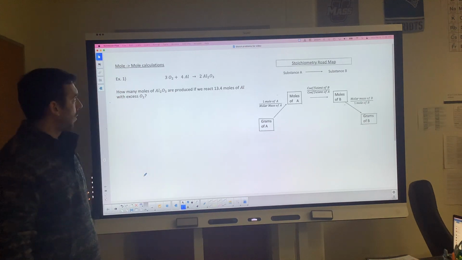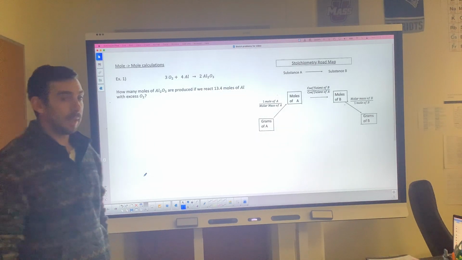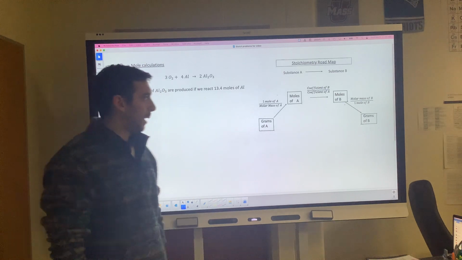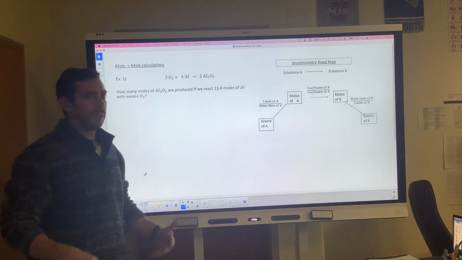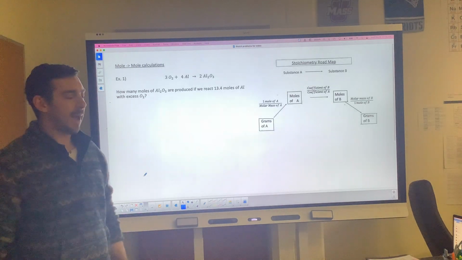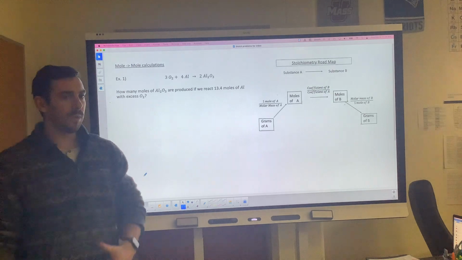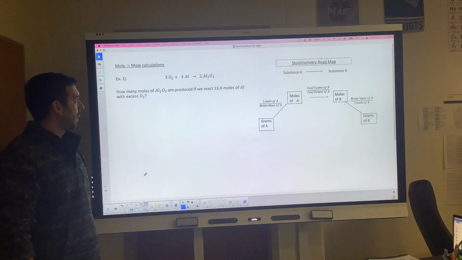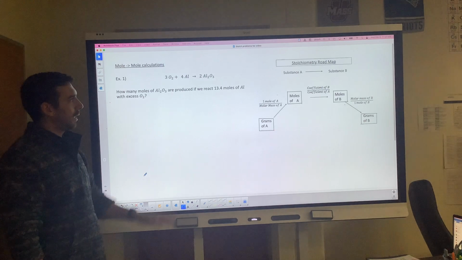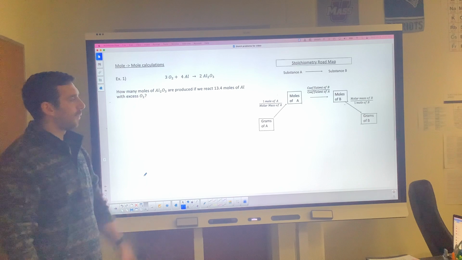The good part with stoichiometry is it's going to use a lot of the skills that we learned in the last chapter, in that mole chapter, and just do some longer conversion factors, still using dimensional analysis, or that set of fractions, in order to successfully convert one substance into a new one. So let's first just read the word problem and underline some important information, and then I'll show you how to label and use the roadmap and set up your fractions.